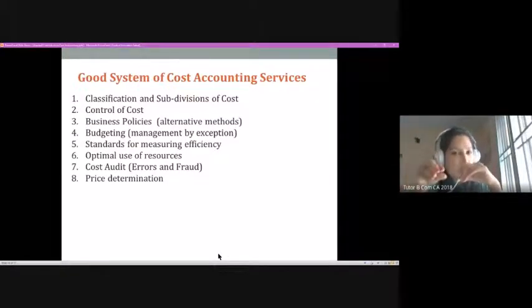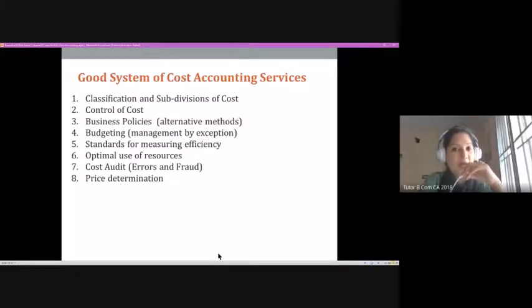But in a small firm, all of this will function within one department. If it is a self-proprietary business, there you will see one person performing all these functions together for the firm. So that is the only difference which you can see. But basically, all these are needed for an efficient cost accounting system.